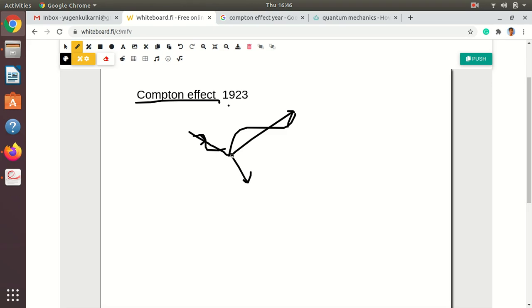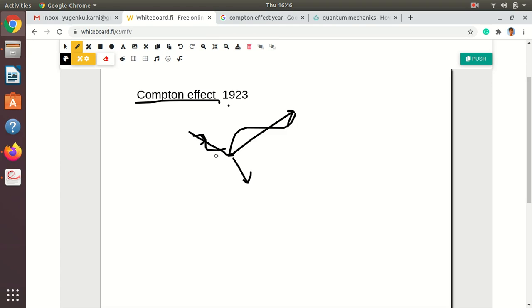But in the photoelectric effect, the electron was ejected from the metal surface and there was no emission of light. Here, the electron is not taken outside the metal surface, it just gets some kinetic energy and moves.